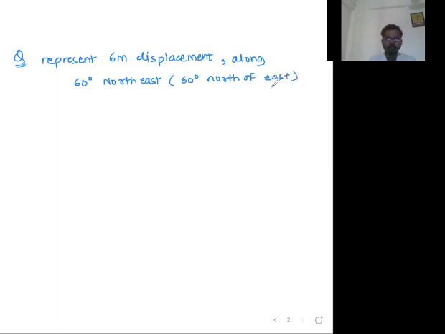60 degree north of east. So east is the reference direction. From the east we have to travel towards north by 60 degree. Draw arrows like this. East is the reference direction. From the east we have to travel towards north by an amount of 60 degree, and we have to represent a 6-meter displacement. Everyone do this along with me.